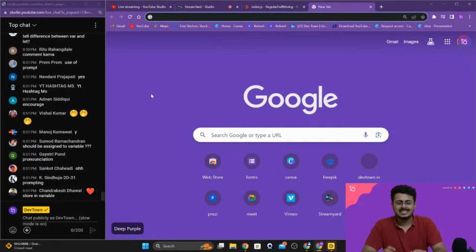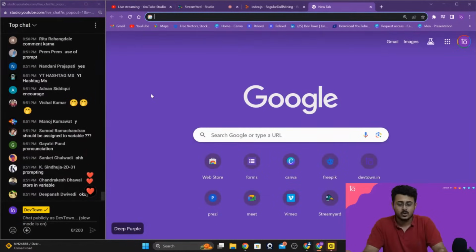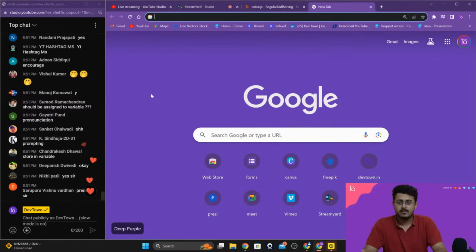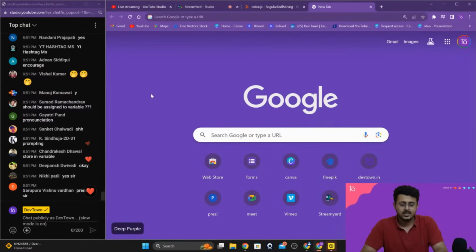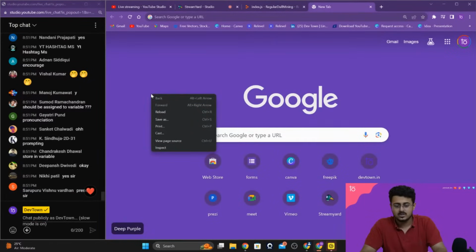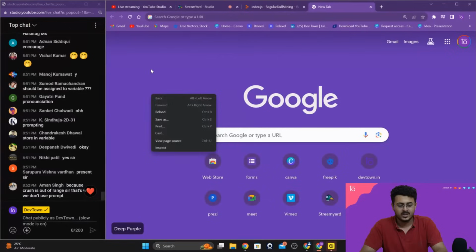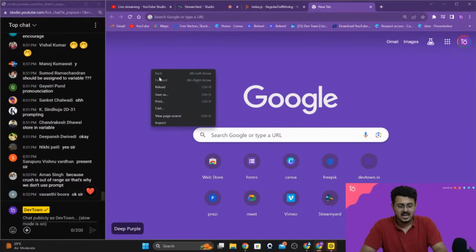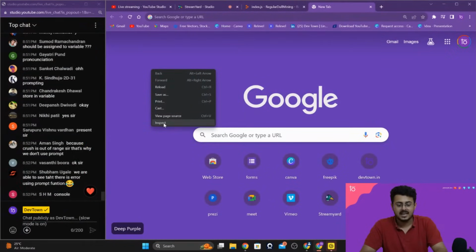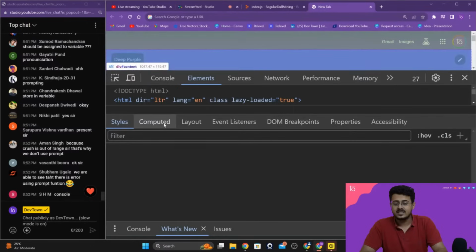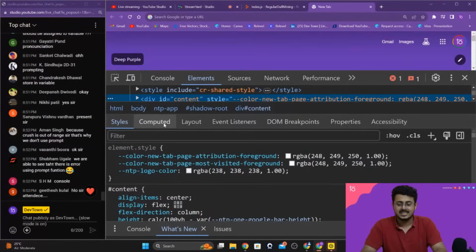So right over here, guys, this is our particular browser. I'm using Google Chrome. Maybe you guys are using something else, but for me, it is Google Chrome. I'm going to click anywhere on my browser, right click, and then go to the bottom and click on the inspect option right over there. Once we click on the inspect option, you will be able to see this developers panel opening up.